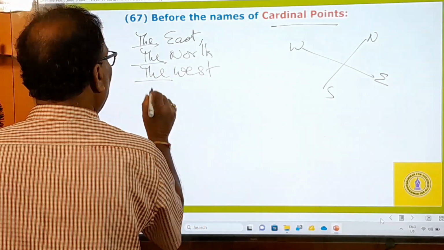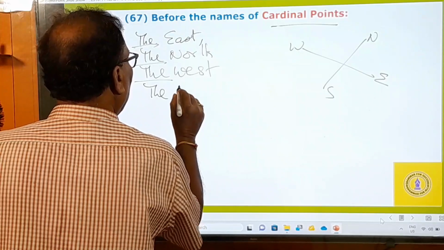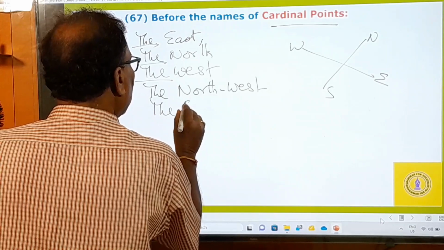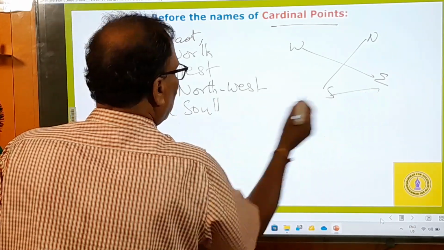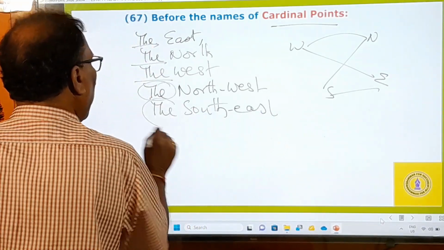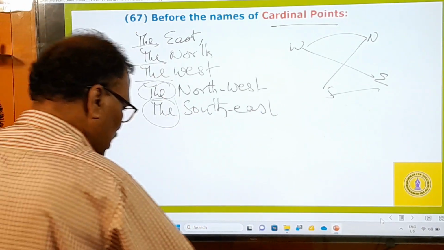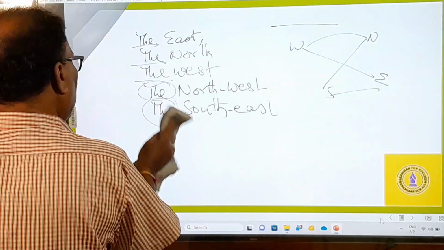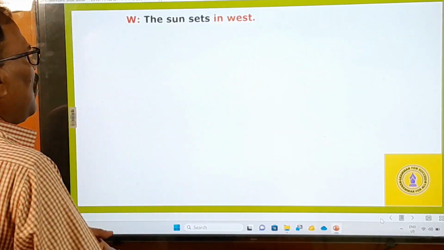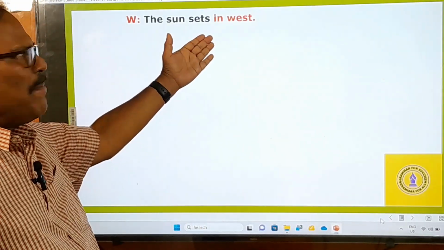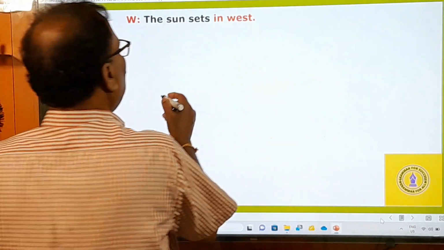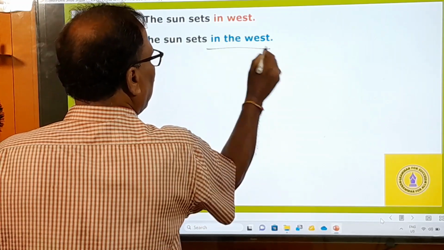And before these also, the northwest, the southeast. Before them, we have to use the definite article. Now let us see the examples based on this rule. The sun sets in west. If the sentence is given like this, you immediately find the mistake in it. This is grammatically a wrong sentence. The sun sets in the west. You cannot say in west, but in the west.